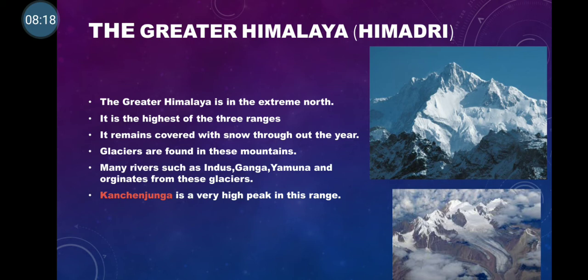Children, the Greater Himalaya, which is also called Himadri, is in the extreme north. It is the highest of the 3 ranges. These ranges are covered with snow throughout the year, and glaciers are also found in these mountains. The highest peak in the Greater Himalaya is the Kanchenjunga.